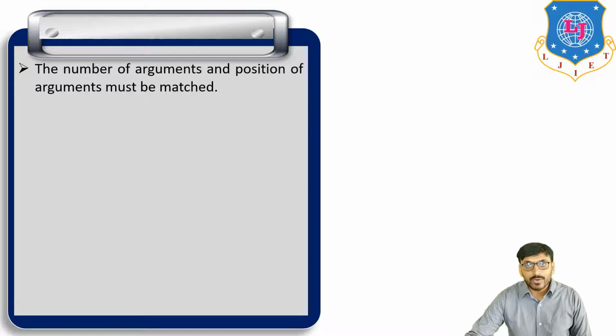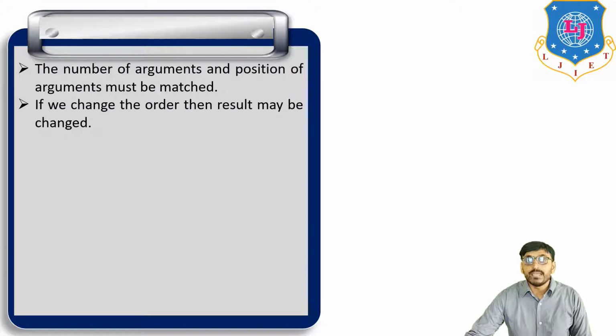Now if we change the order, then the result may change. We place a equal to 100 and b equal to 200. Now if we place a equal to 200 and b equal to 100, the result changes. So order and position are important.